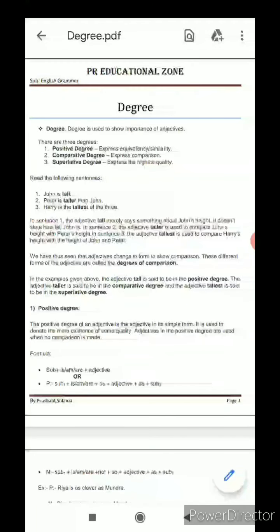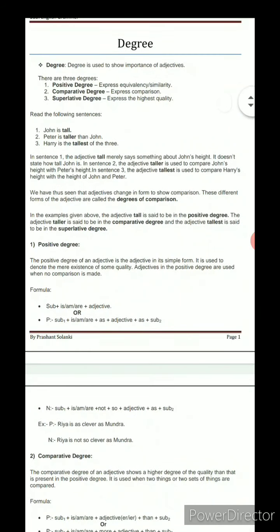Last time we learned about the adjective and we use it here in the degree. So first of all, what is degree? We can say that the degree is used to show the importance of the adjectives, or we can say that it is used to show the importance of adjective, or for the comparison also. And there are three types of